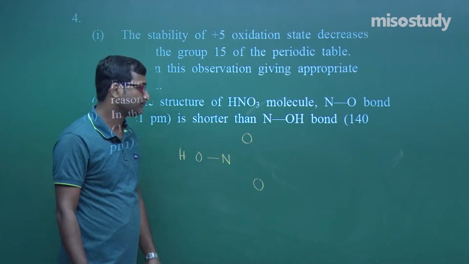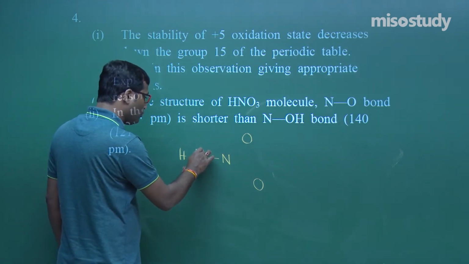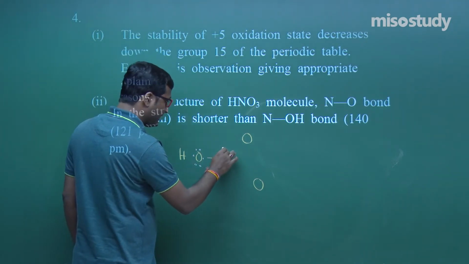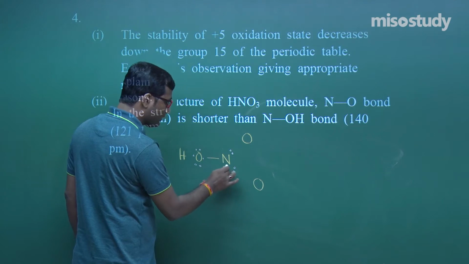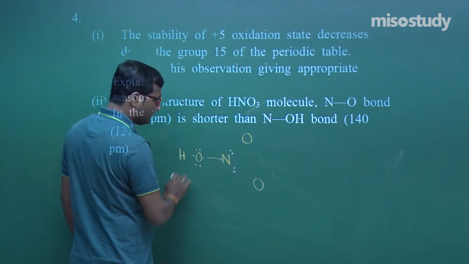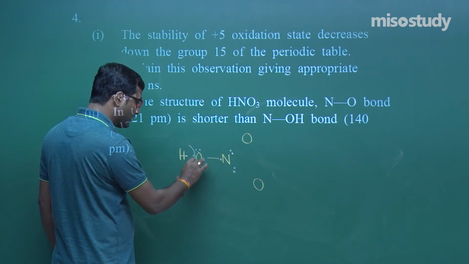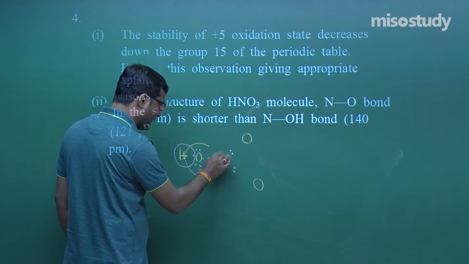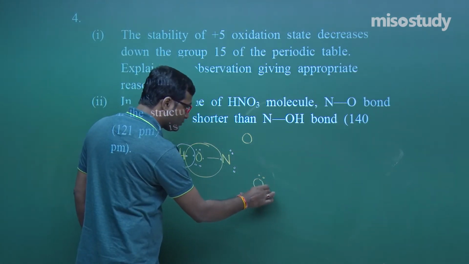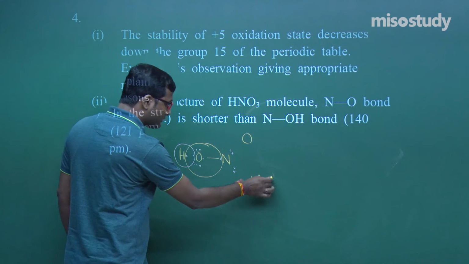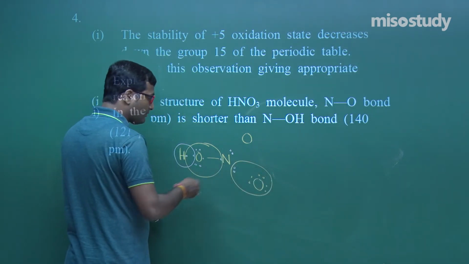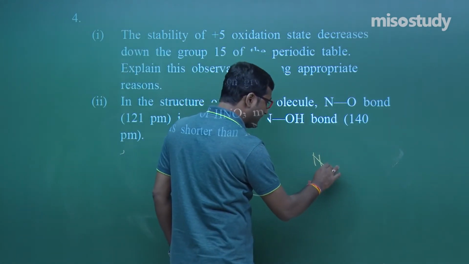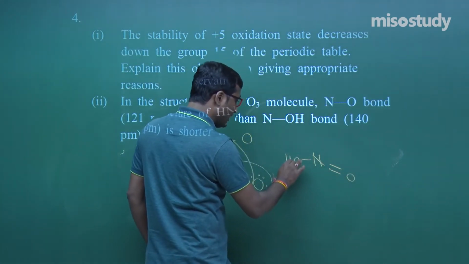Now wait for a moment. That is 2, 4 and 6, and here is, my friend, 2, 2, 4 and 1, 5. Now this hydrogen requires 1 electron. This oxygen requires 1 electron from here and 1 electron from here, and this one is 2, 2, 4 and 2, 6. So it always takes 2 electrons. So nitrogen here takes 2 electrons from here and 1 electron from here. So the bond is N double bond O, that is OH. Clear to you?